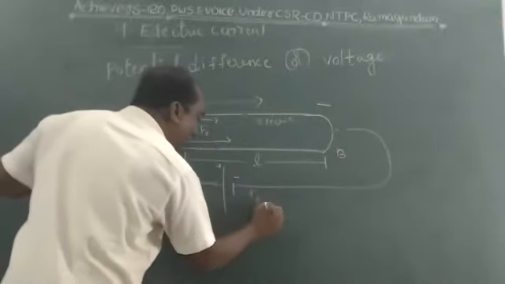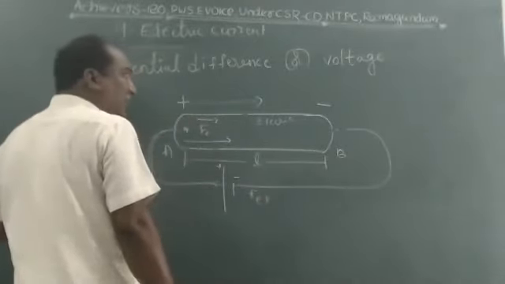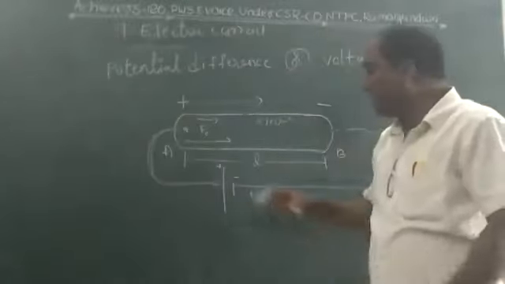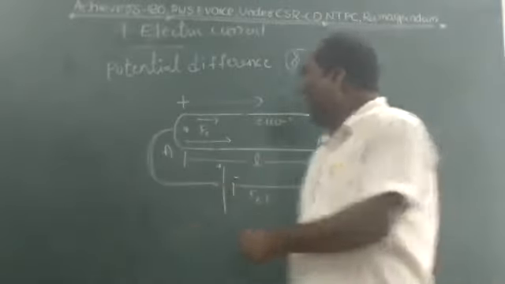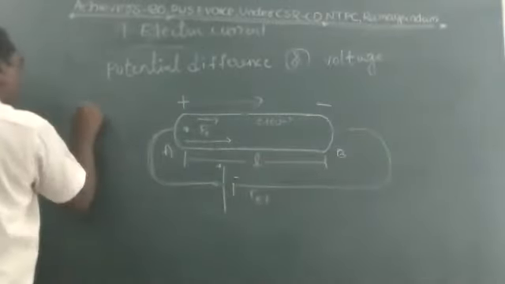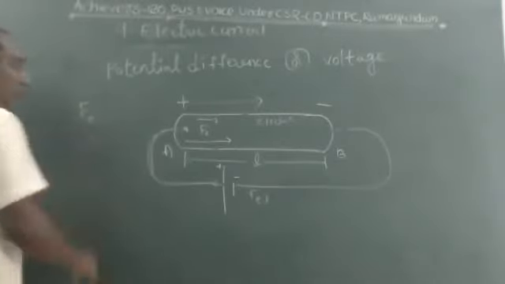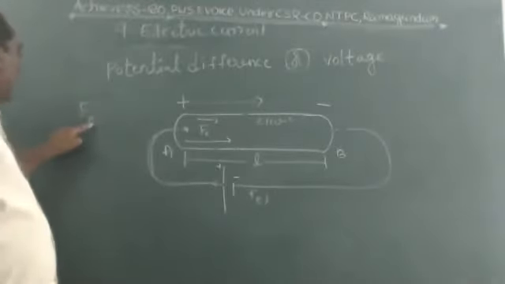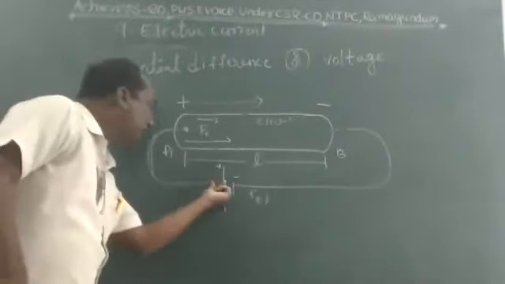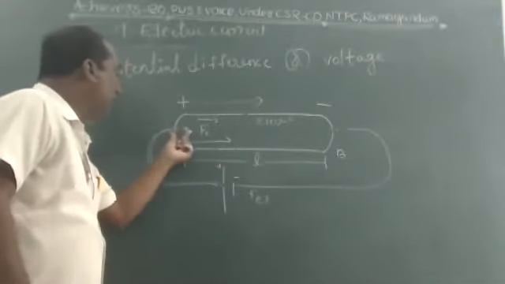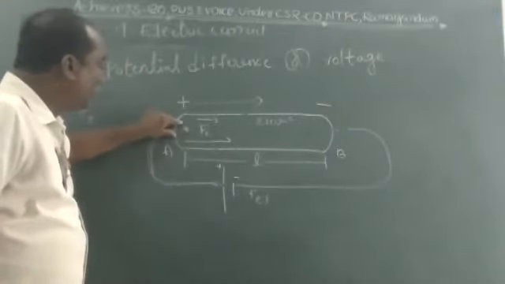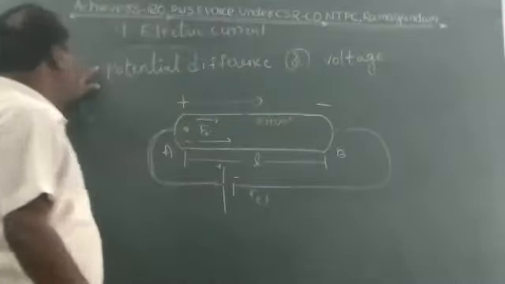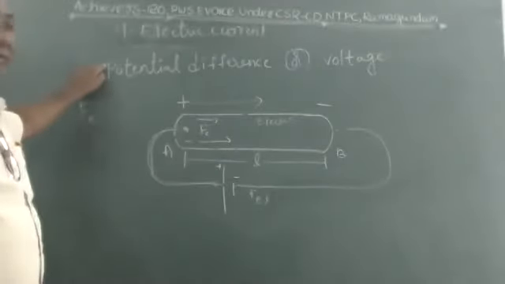So the definition of potential difference or voltage, see children: the work done by the electric force, EF meaning electric force, on a unit positive charge as it moves through the length of the conductor is called potential difference or voltage.